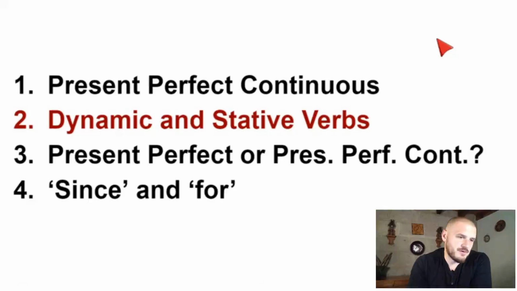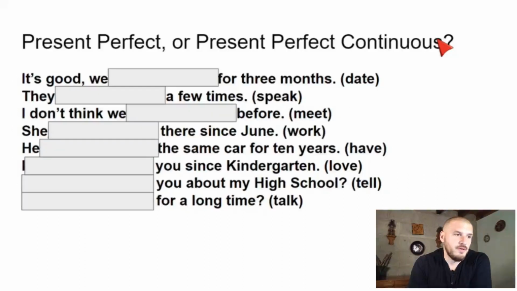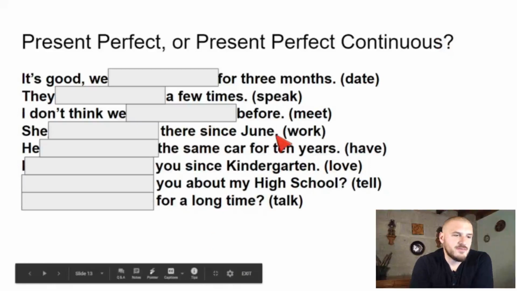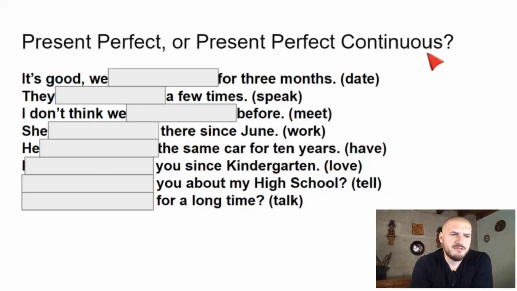I hope that went well. I'm sorry for the distraction with dynamic and stative verbs, but I thought it was important to mention. Let's get back to present perfect and present perfect continuous, okay? So now we're going to look at the comparison between the two. Here we have some sentences, and I want you to select present perfect or present perfect continuous. Here's the verb. So for example, we have dated or we have been dating. Do you think it's dynamic or stative? Do you think it's a continuous action or not? Okay? It's interesting.